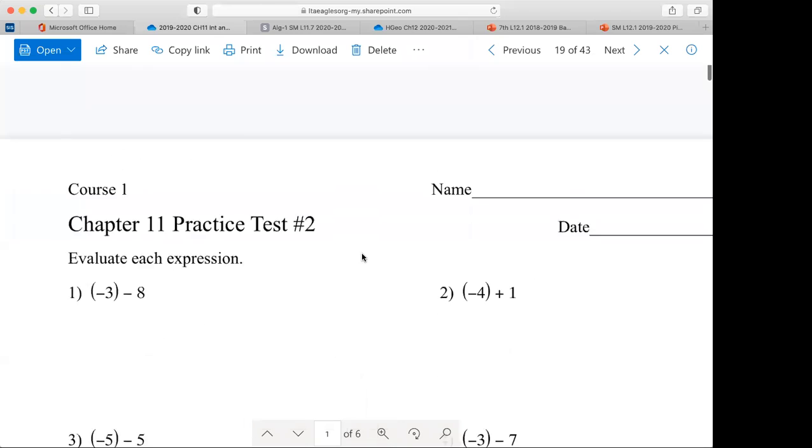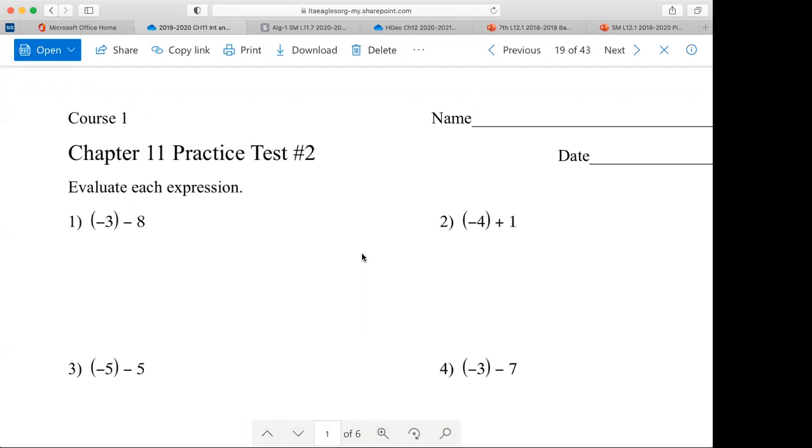Take the 2 practice tests, the one from yesterday and the one from today. Use those as guides of where you stand. There'll be no class tomorrow. It's just take the test tomorrow. I'll have the test pop up at 7:30 in the morning. You can take it at your leisure during that day.